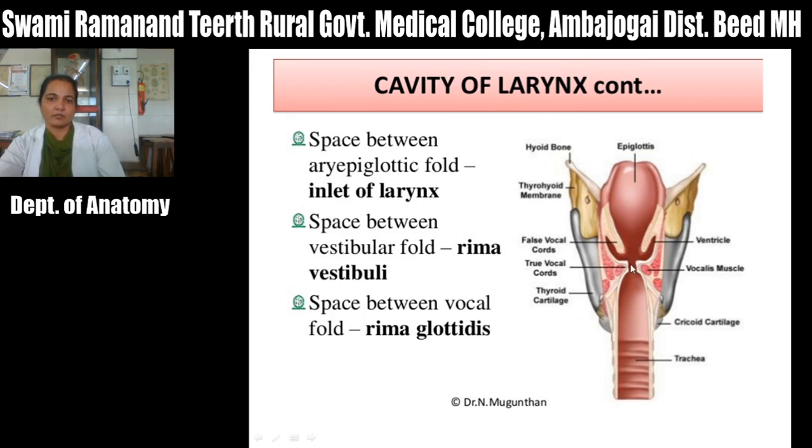If you go inferiorly, you can see the vocal folds, which are nothing but another membrane in the lower part of the larynx, called the cricovocal membrane. The upper edge of this membrane is thickened to form the vocal fold, and the space between these two vocal folds is called the rima glottidis. So this is the vestibule or supraglottic part of the larynx. This is the rima vestibuli, this is the rima glottidis, and this portion just below the vocal fold is the infraglottic part of the larynx.